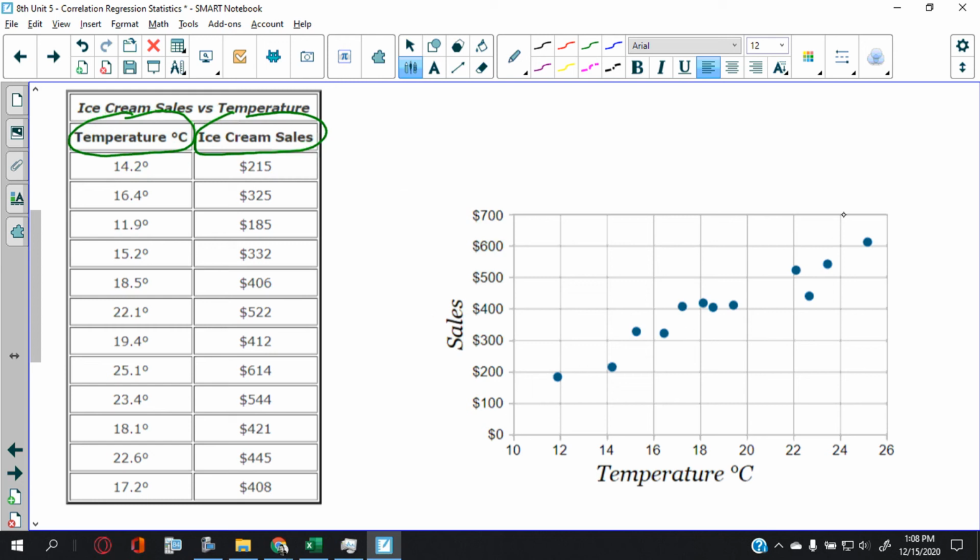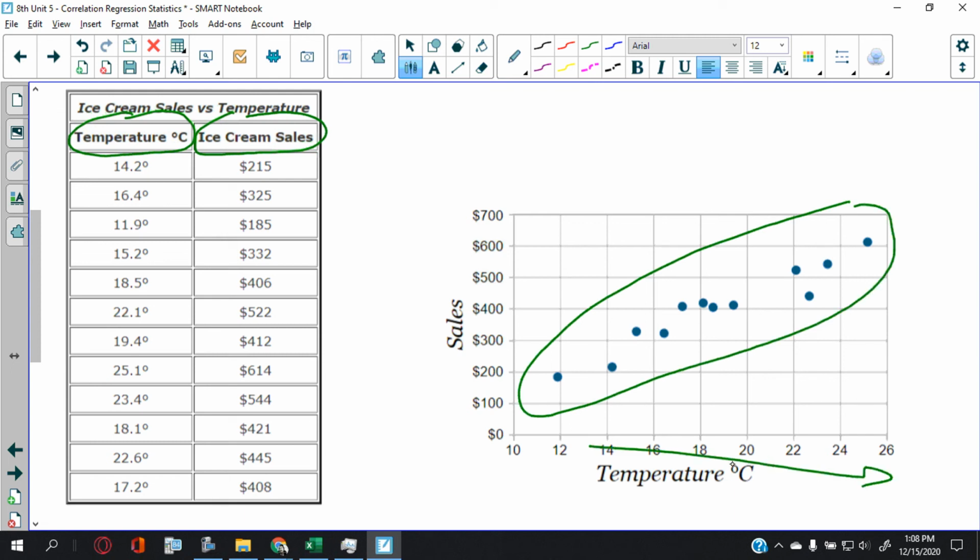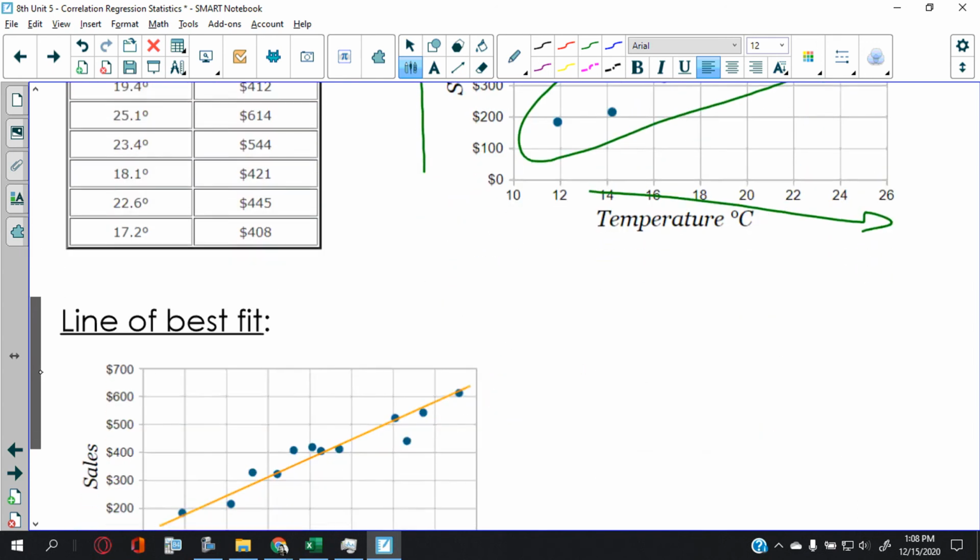And this bears out that hypothesis. So notice, as the temperature goes up, sales go up. How can you tell? Because this is a positive slope. It's a positive scatter plot. The points are pointing in a positive direction.